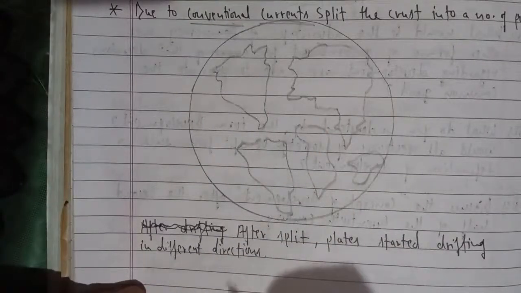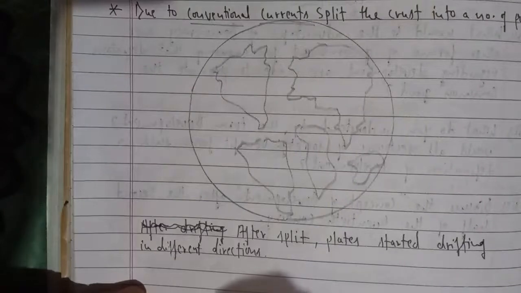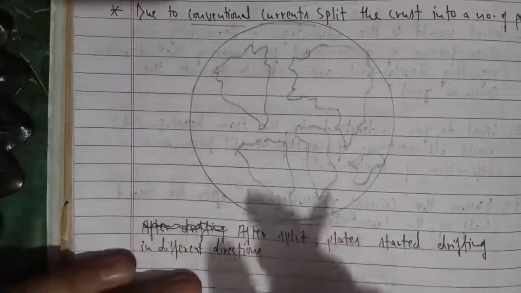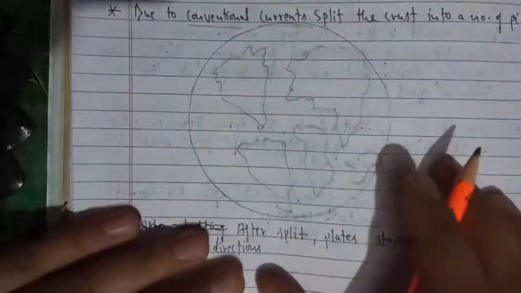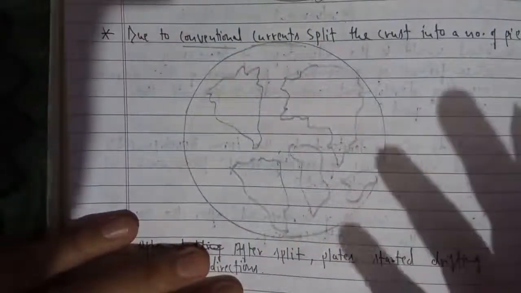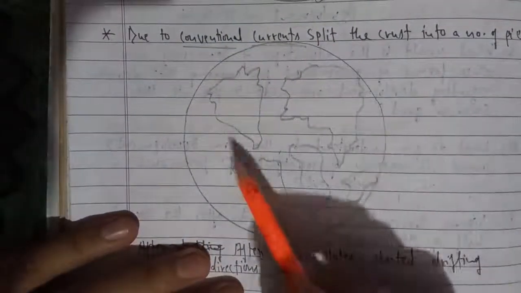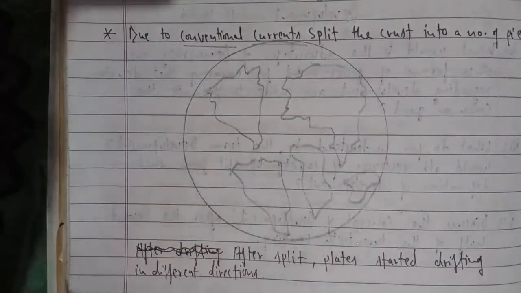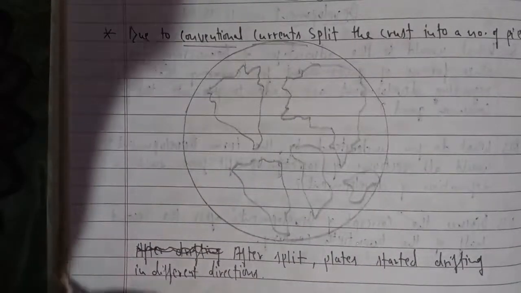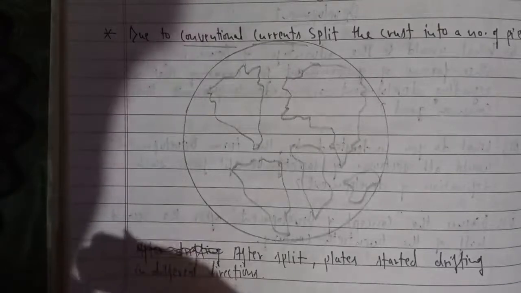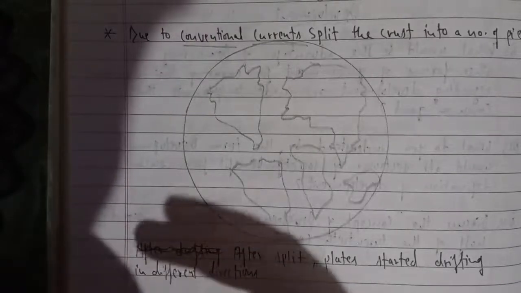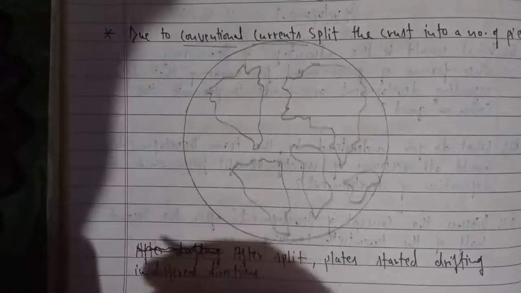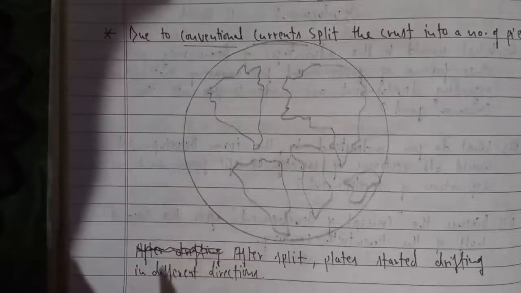After this split, these plates started drifting in different directions. If you see the map of the world now, you will see various continents which used to be a single landmass previously, now they are different continents. So this is all because of the theory of plate tectonics and the movement of the plates. Further in this chapter we will try and understand that.